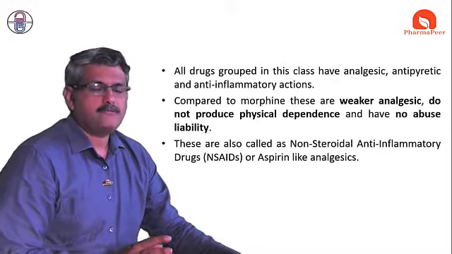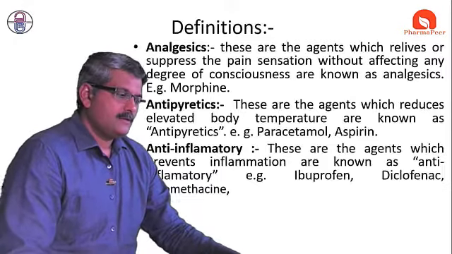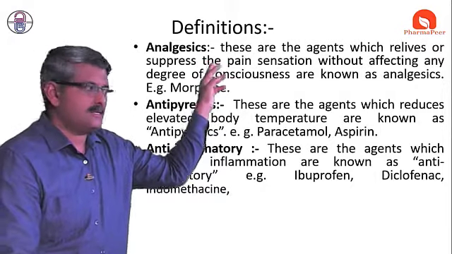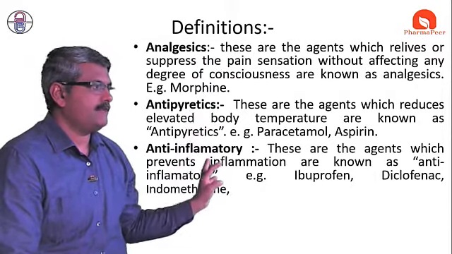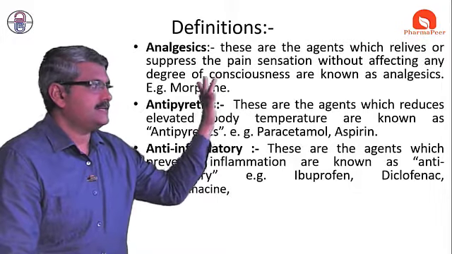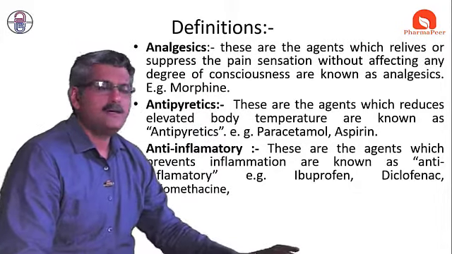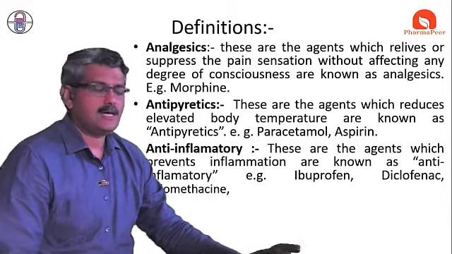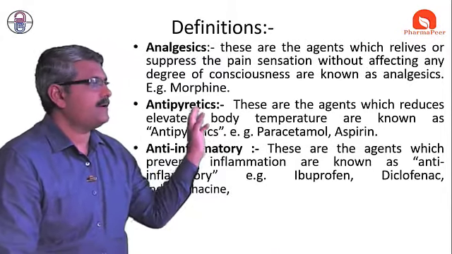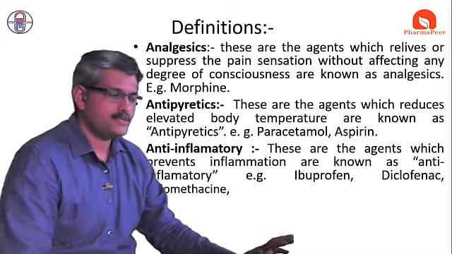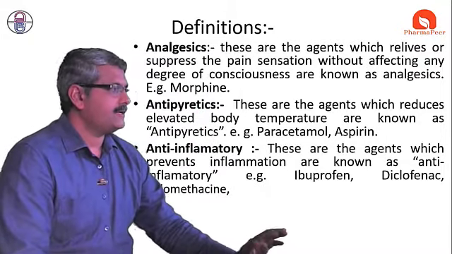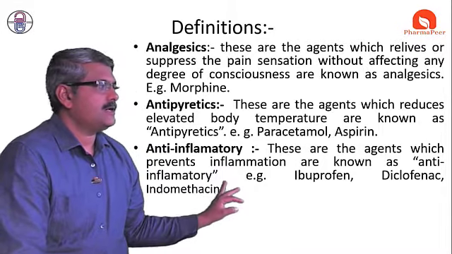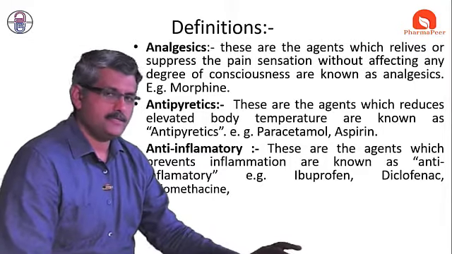So let us start with some definitions. We already know about analgesic. What do you mean by antipyretic? What do you mean by anti-inflammatory? Analgesics are the drugs or agents which relieve or suppress pain without affecting any degree of consciousness. Antipyretics reduce elevated body temperature. And anti-inflammatory agents are those which prevent inflammation.